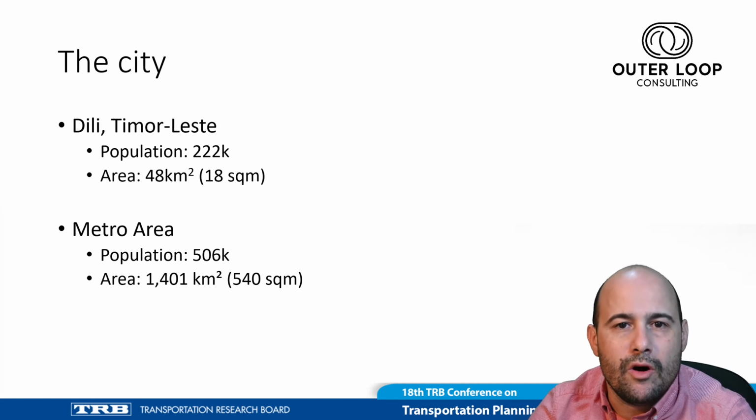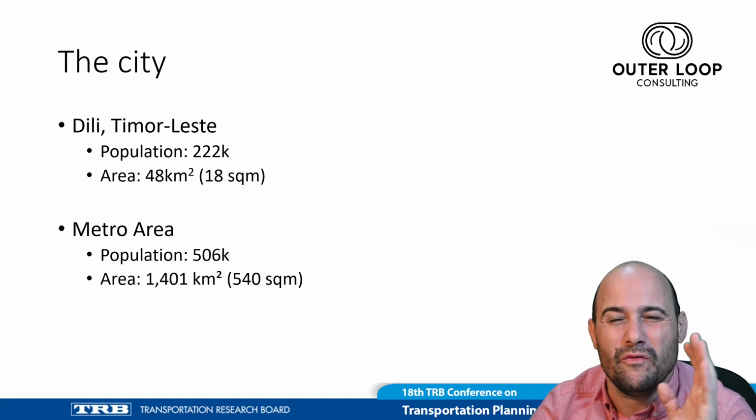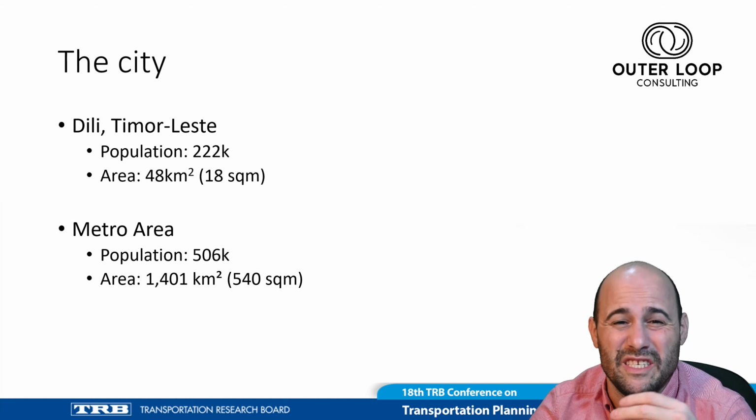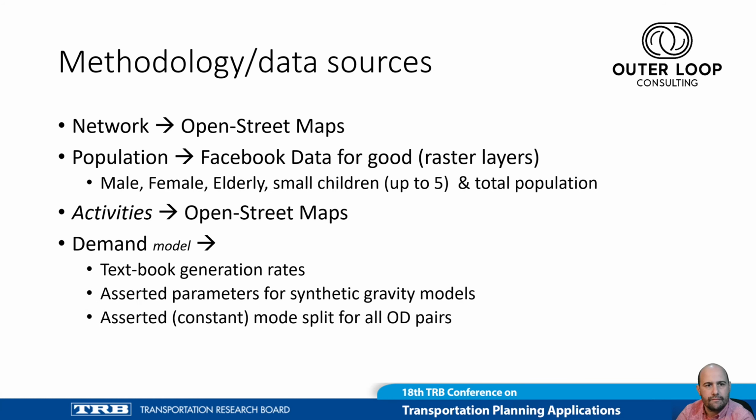The city I chose to model was Dili, the largest city in Timor-Leste, one of the poorest countries on Earth. It is not a large city, so the modeled area is only about 540 square miles, which is about half of Orange County, California, and just over 500,000 people, so a fairly small city.